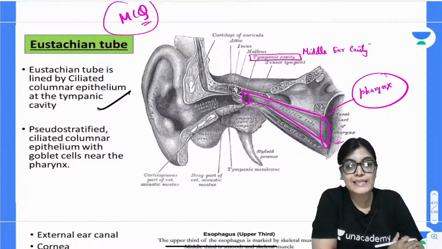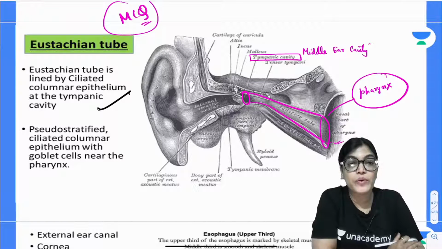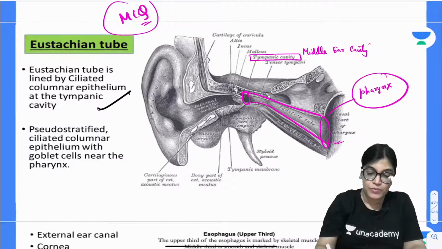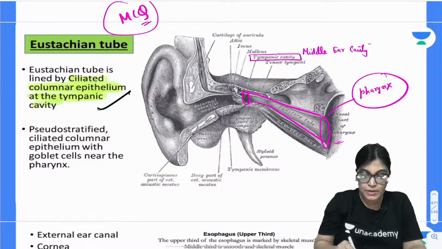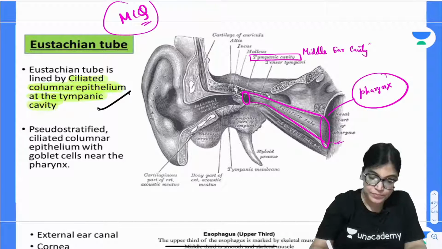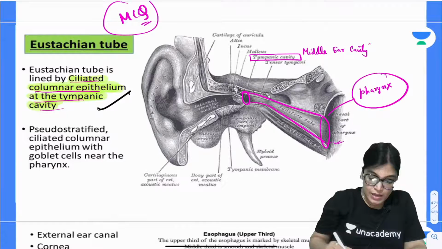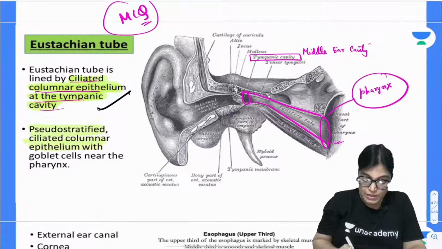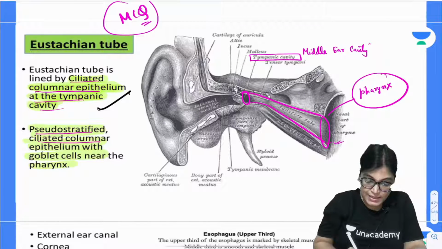The epithelium on the sides of the tympanic cavity, facing the middle ear cavity, is of which variety? Ciliated columnar epithelium at the tympanic cavity. And the epithelium lying near the pharynx is pseudostratified ciliated columnar epithelium.